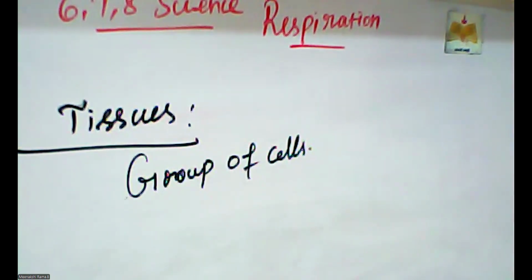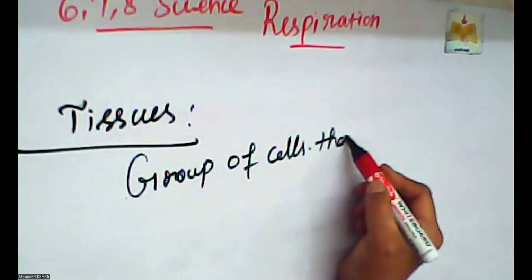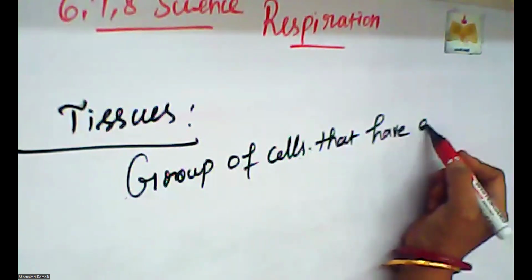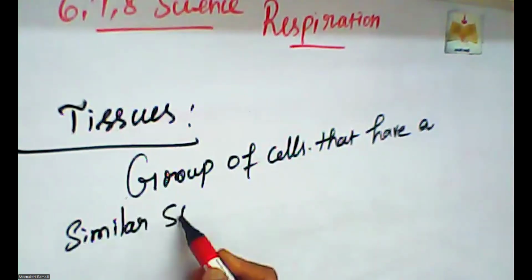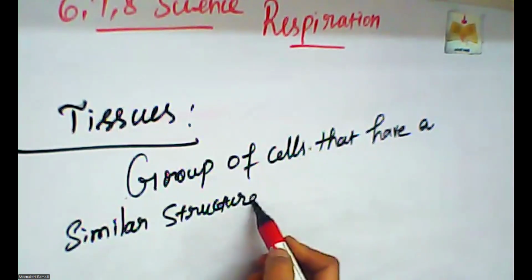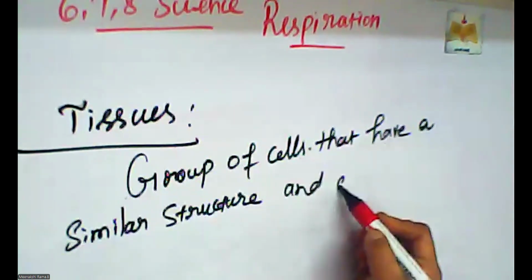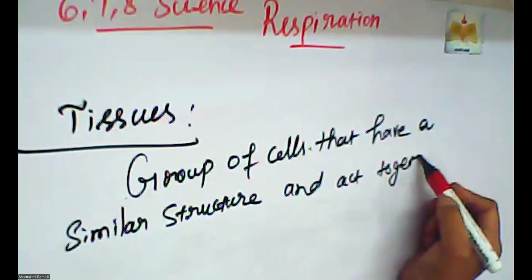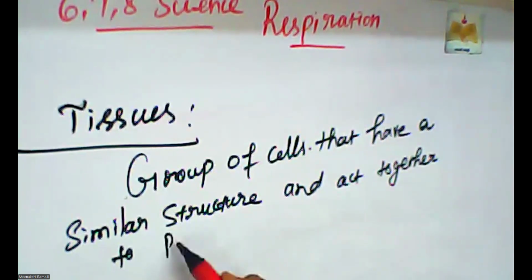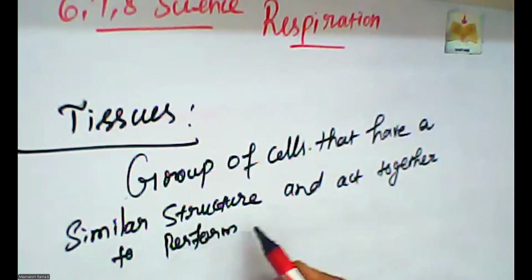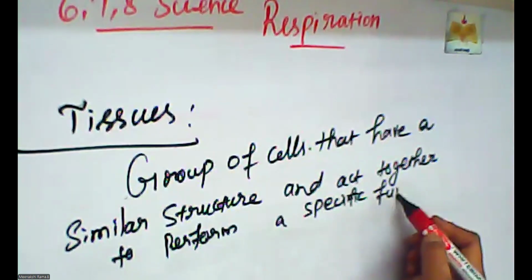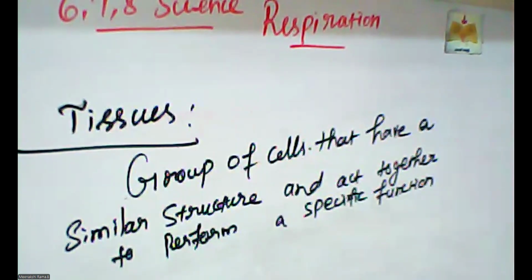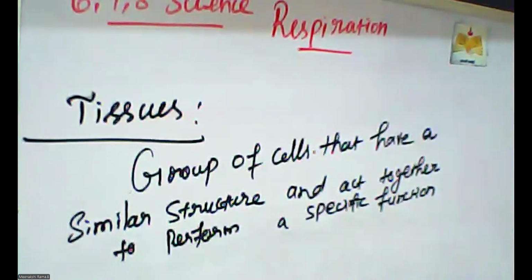The cells have a similar structure and act together to perform a specific function. Different kinds of functions are done in our body: respiration, digestion, excretion, circulation. These are all the functions of our body.